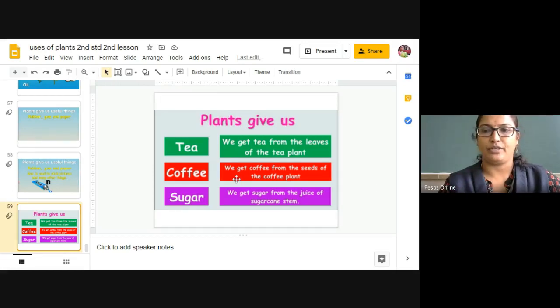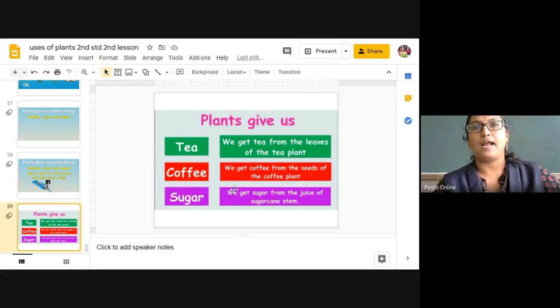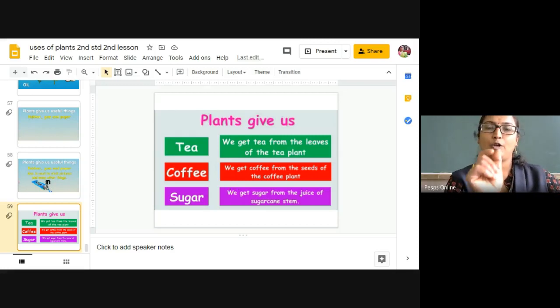Okay, and the coffee seeds. We are going to get the coffee from the seeds of the coffee plant. You may have seen them, right? Brown color seeds will be there. If you go to any coffee powder shops, you can ask them to show the coffee beans or the coffee seeds.